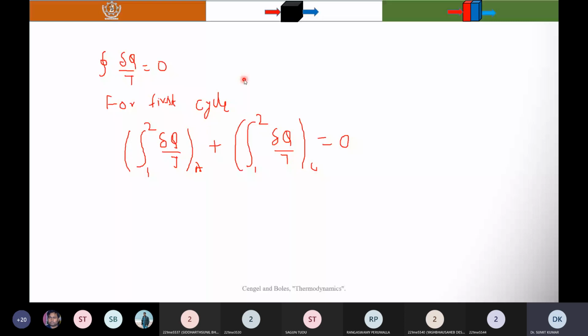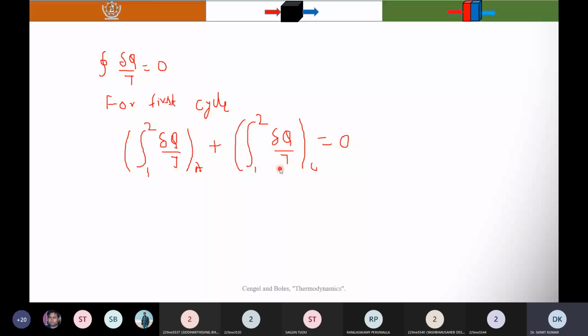So when I apply it for the first cycle, I have written integration 1 to 2 delta Q by T for process A plus integration 1 to 2 delta Q by T for process C equal to 0. Is it correct or is anything wrong in this? Roll number 3117: Yes, sir.